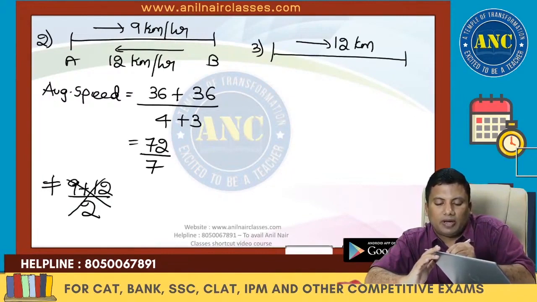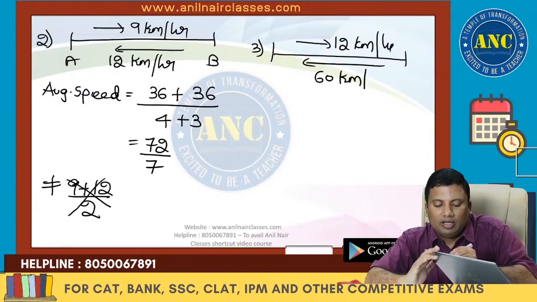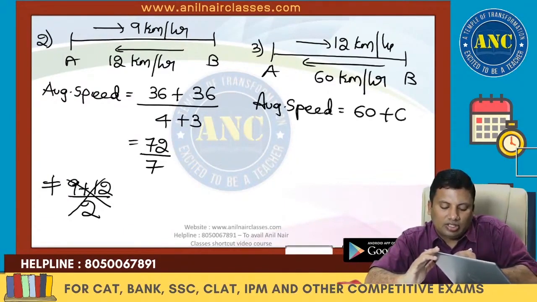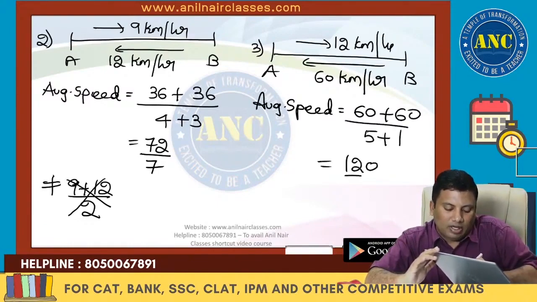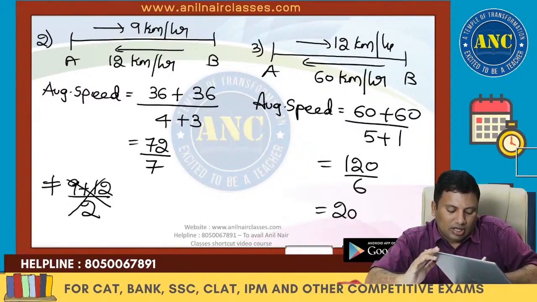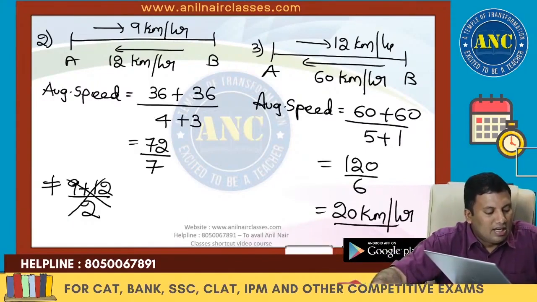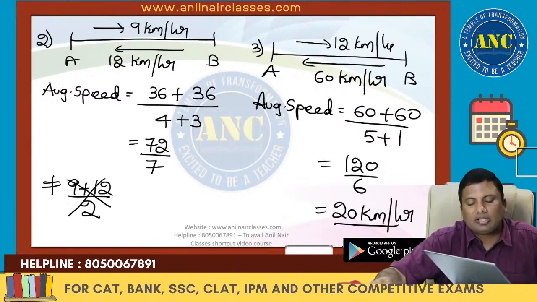12 kilometers per hour while going, 60 kilometers per hour while coming, A to B. Average speed is total distance by total time. 60 going, 60 coming. While going 5, while coming 1. Which is nothing but 120 by 6, which is 20 kilometers per hour. I hope the idea is crystal clear to you.